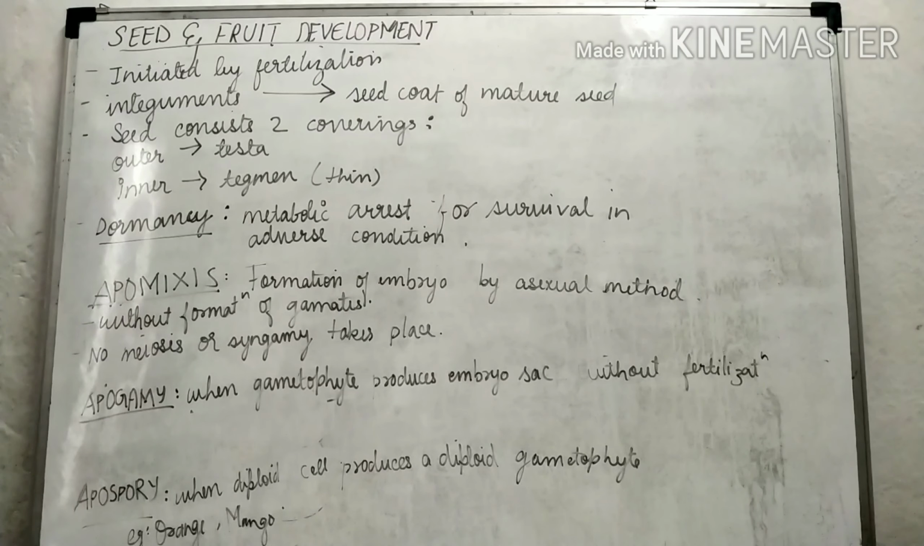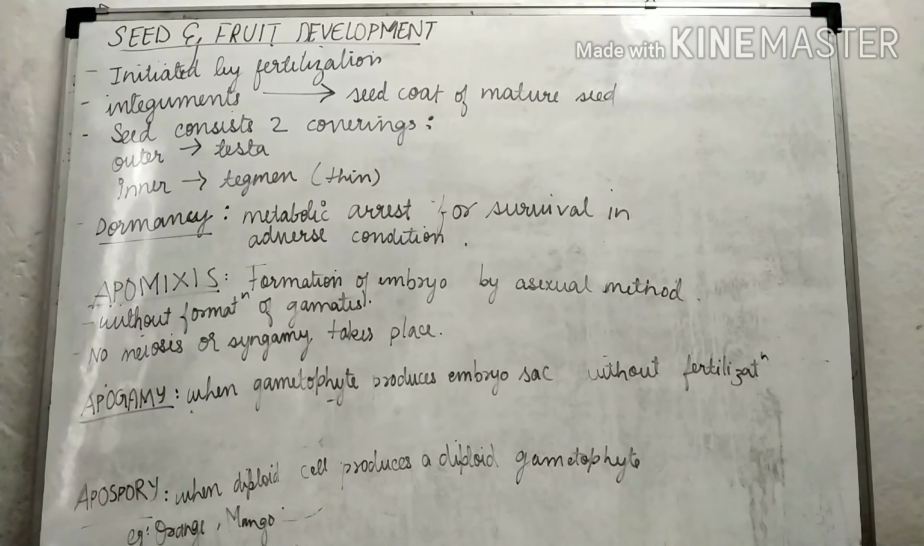Now there is a period called dormancy in seed and fruit development. This is a metabolic arrest, a rest period during which all metabolic activities stop. It is for survival in adverse conditions. If conditions are not favorable for development, the seed and fruit go into dormancy, a metabolic arrest for survival in adverse conditions. This is the seed and fruit development; these were the points to explain.